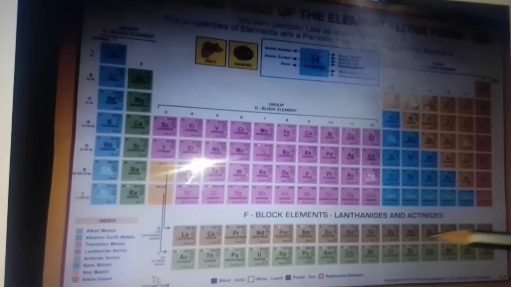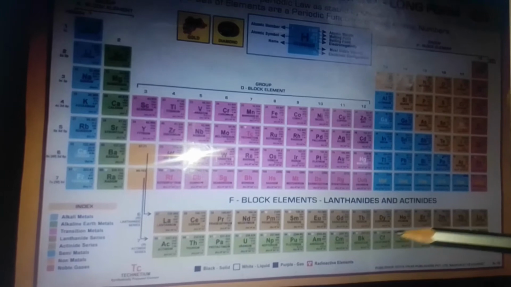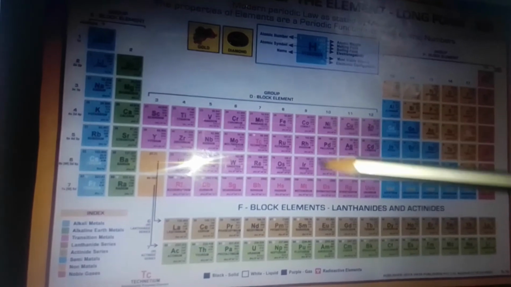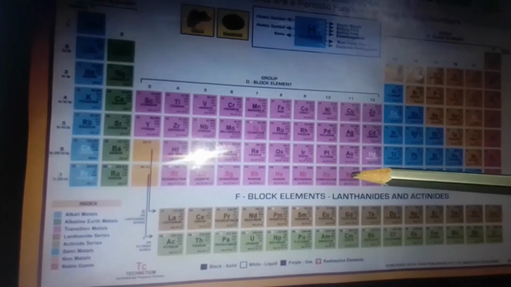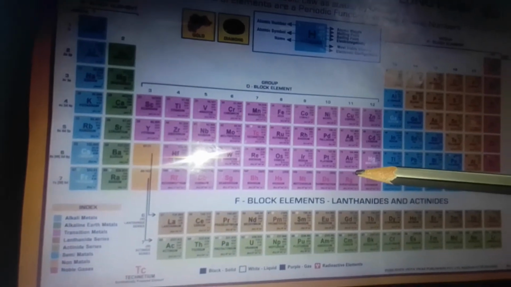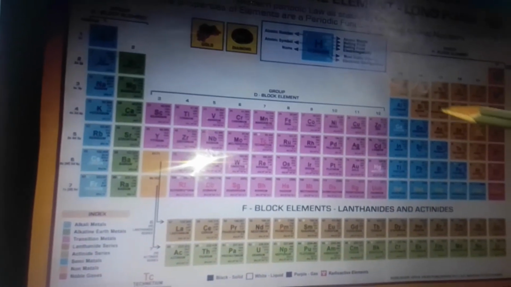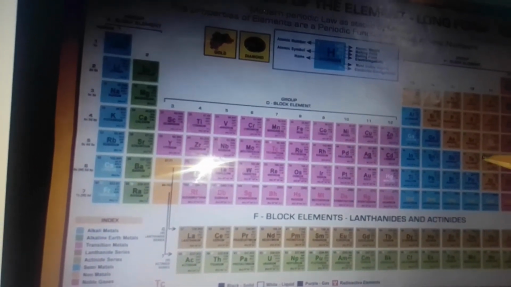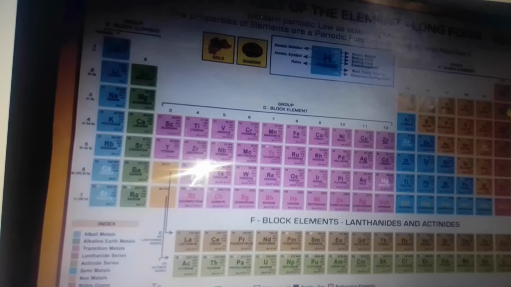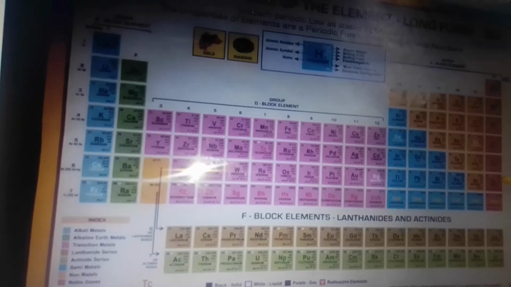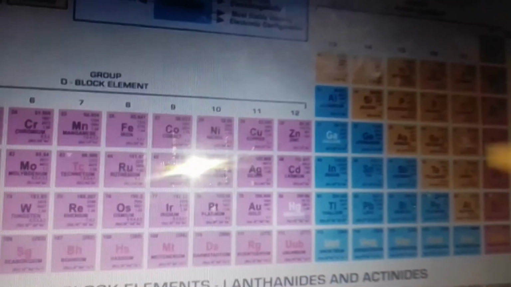Then below that there is the lanthanide series. This is the actinide series. These pink color elements are the non-metals. So these are the transition metals, and these yellow color ones are the non-metals. Now in that case there are also some halogen groups. Fluorine, chlorine, bromine, iodine, all these are also called halogens. This is called the halogen series.